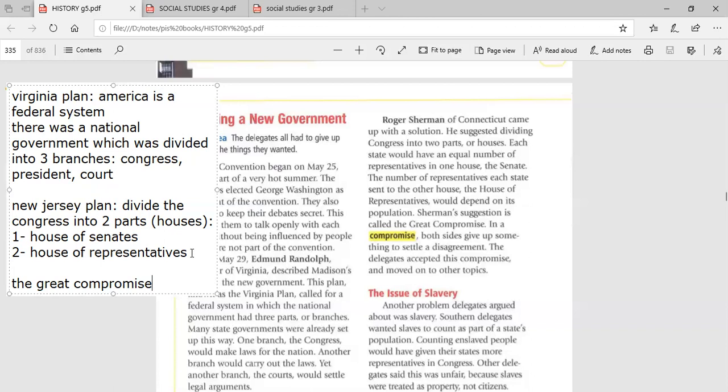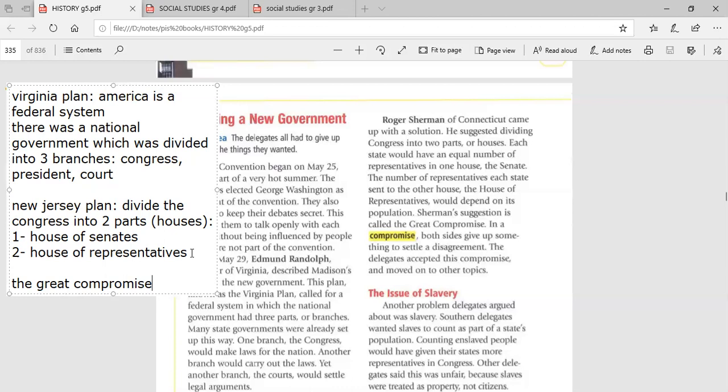So again, returning to the issue of slavery, the southern states have more slaves. If those slaves will be counted as American citizens, the population of the southern states will be more than the population of the northern states. So some delegates refused. How will those slaves be counted as American citizens? These slaves are something like property. We couldn't count them as American citizens.